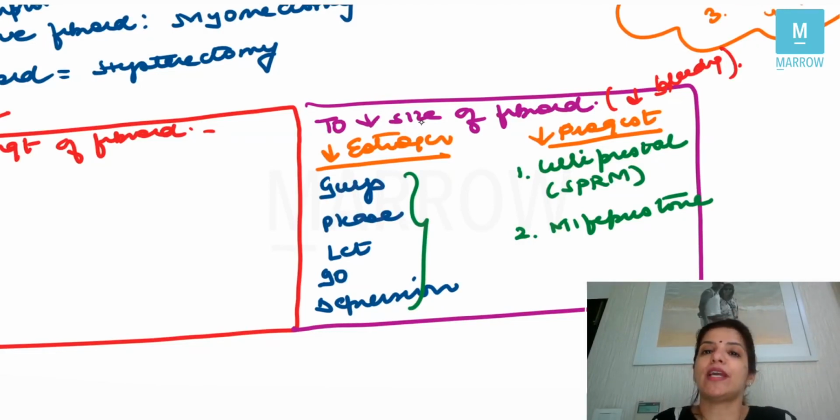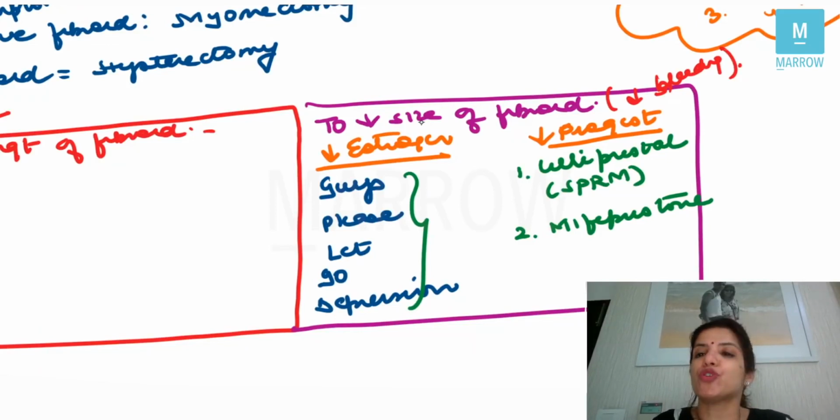And when I was talking about endometriosis, I told you that the drugs which decrease estrogen you can remember by a mnemonic. Guys, please let depression go, or let go depression, however you want to learn it, where G stands for continuous GnRH, P stands for progesterone, L for letrozole, G for gestrinone, and D for danazol. So these are the drugs which decrease estrogen. So in all hyperestrogenic conditions like endometriosis and fibroid, you can use these drugs.